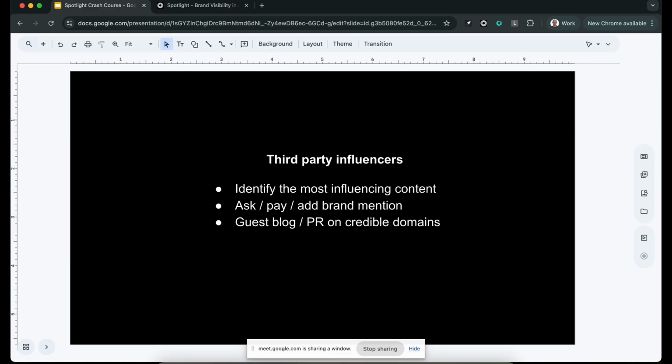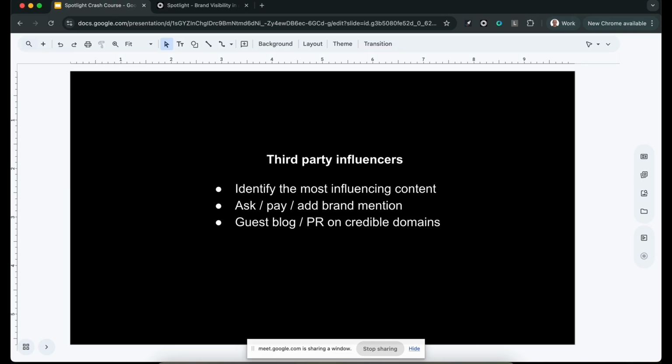But essentially, you want to identify which domains and what content is currently influencing the models the most, and then reach out to those places and try to get them to mention you, or speak more highly of you. If it's Reddit or a forum, maybe you add a comment yourself. We're going to talk about that in a moment when we go into some examples. Or maybe add a guest blog or some PR on domains that you see the models are finding credible, and it changes per brand, per industry, and per country.